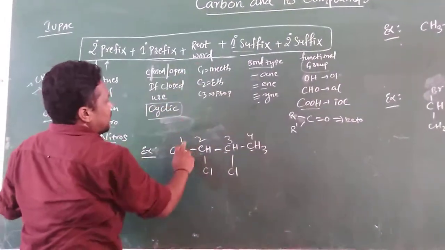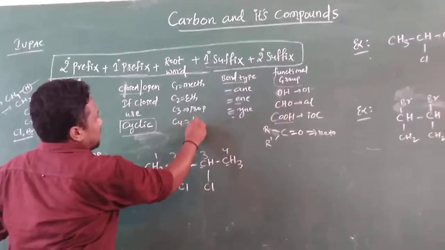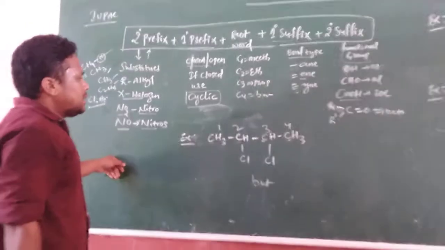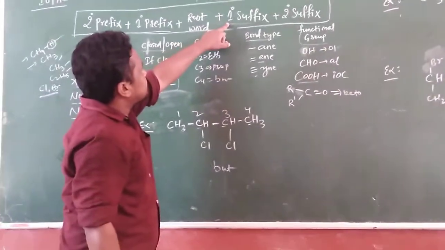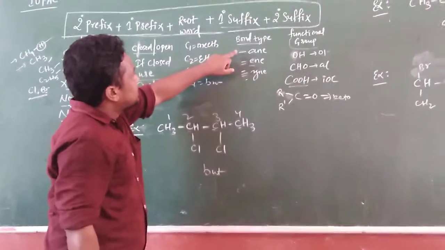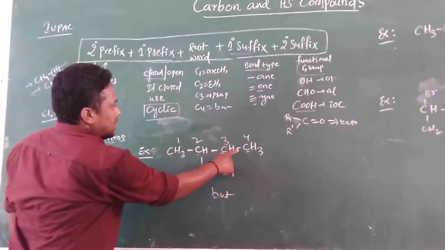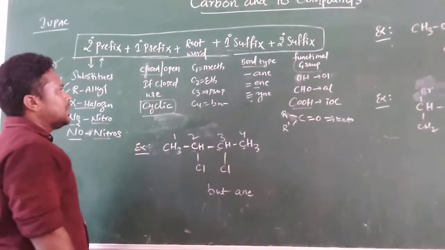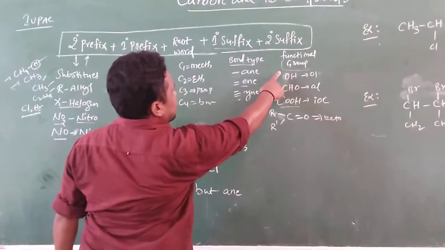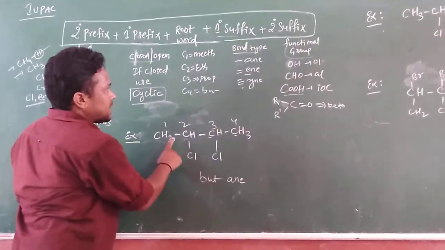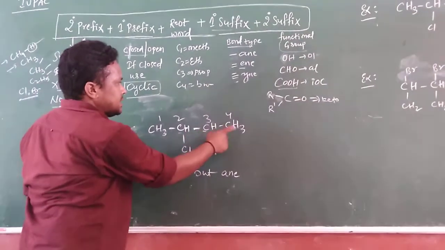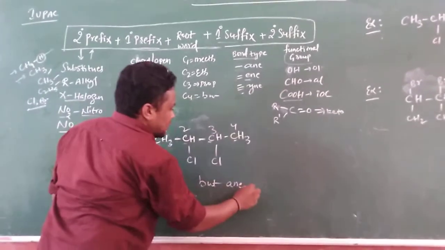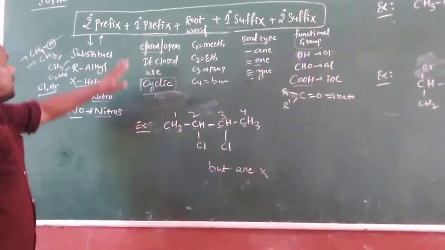What is the root word? 4 carbons are there. If C is equal to 4, what? But. So you need to write but. Next one is the primary suffix. What is there here? Single bond, double bond? A single bond is there, so you need to write ane. Butane. Next one, secondary suffix. Are there any functional groups, like alcohol, aldehyde or acid? Is there any ketone? No. This chain does not contain any functional group, so you need not write anything. Next one, come to this side.